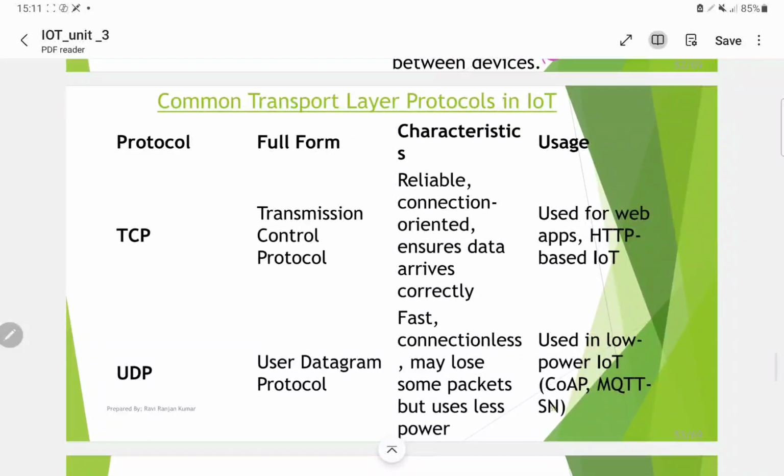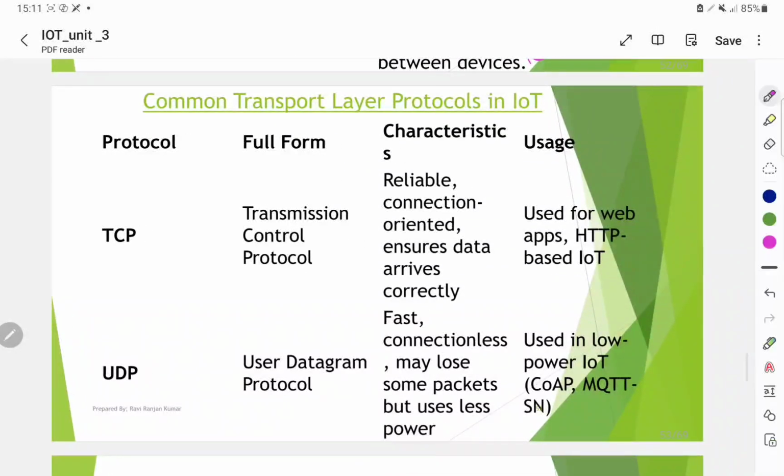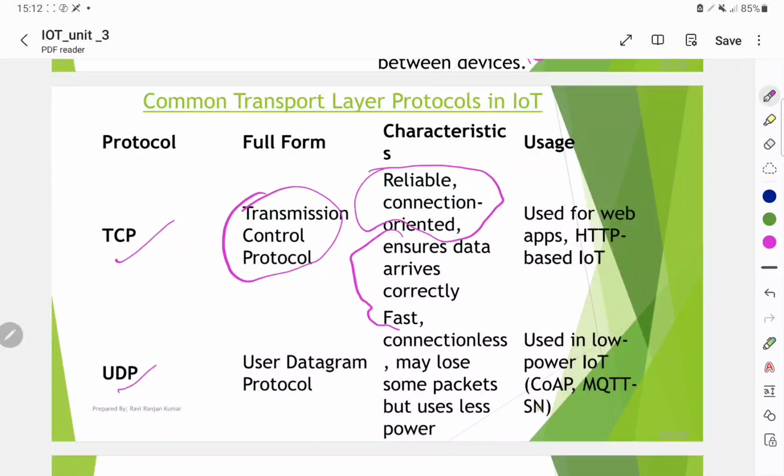Common transport layer protocols in IoT. TCP and UDP are the protocols in the transport layer. TCP means Transmission Control Protocol, which is reliable and connection oriented, ensuring data arrives correctly, and it is used for web apps and HTTP-based IoT.